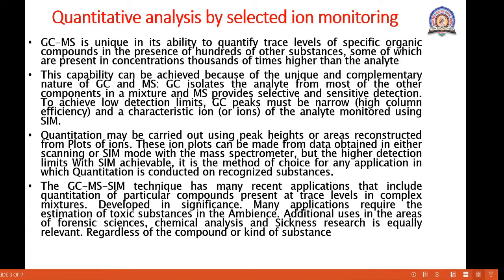But with the higher detection limit achievable with selected ion monitoring, it is the most common choice for any application in which quantitation is conducted on recognized substances.